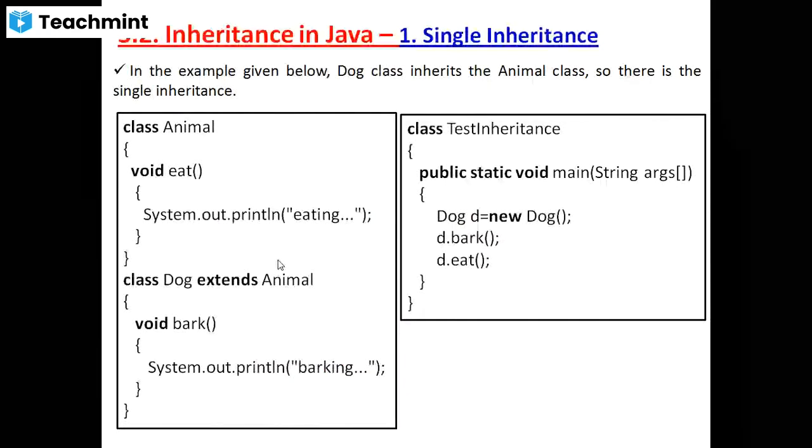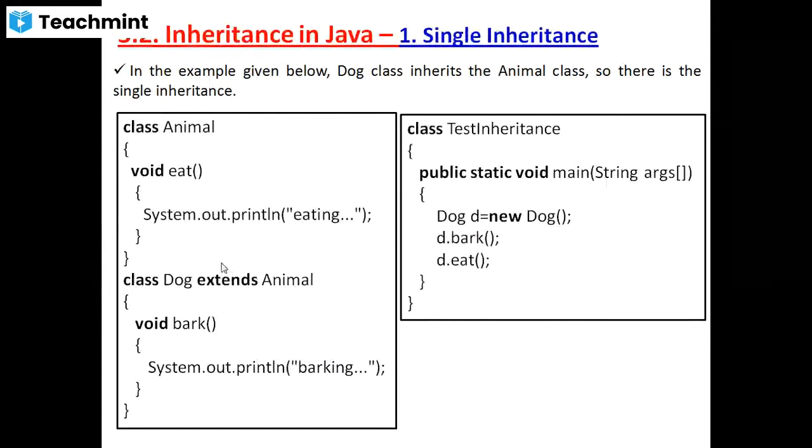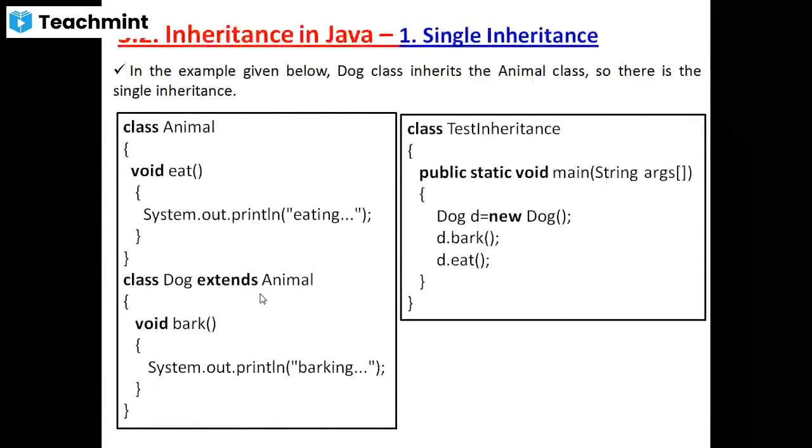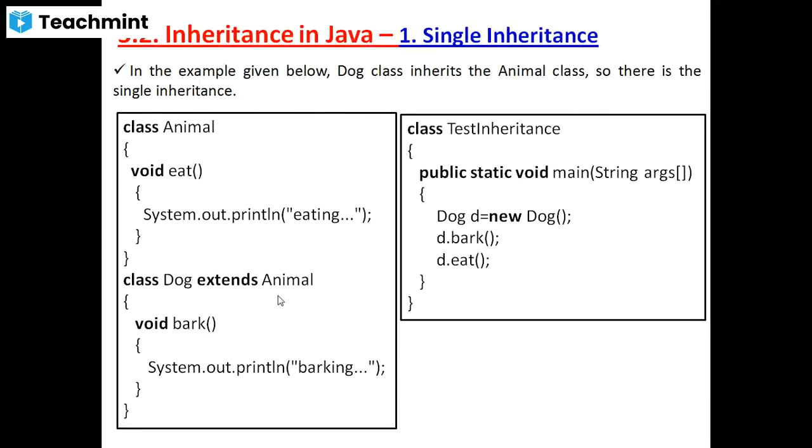In the example given below, the dog class inherits the animal class, so there is a single inheritance. Now see the example. The class name is animal. Class animal is a superclass which contains one method. The method name is eat, and the return type of the method is void. It contains System.out.println, and the message displayed is "Animal is eating." This message is present in the method eat.